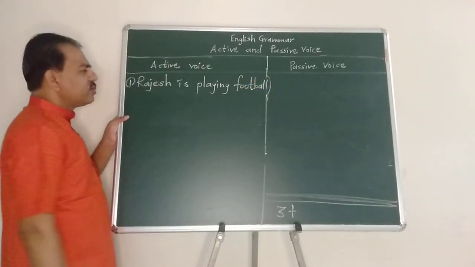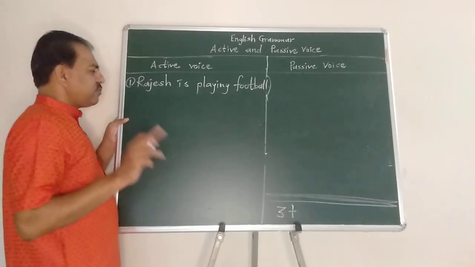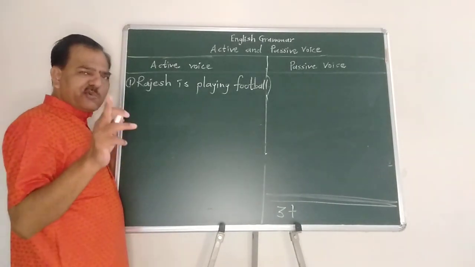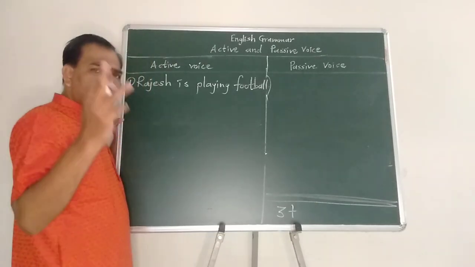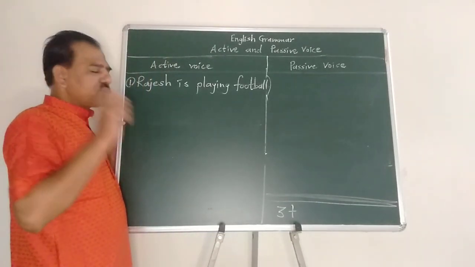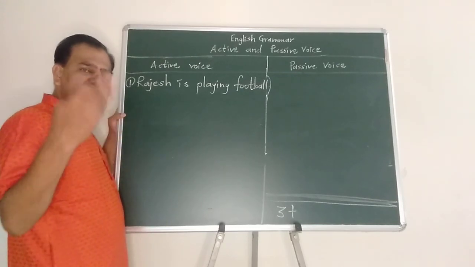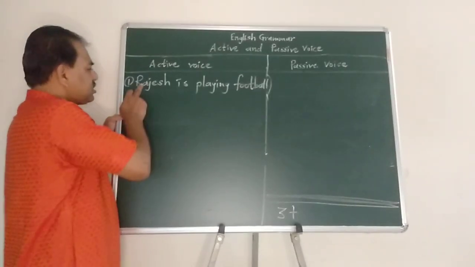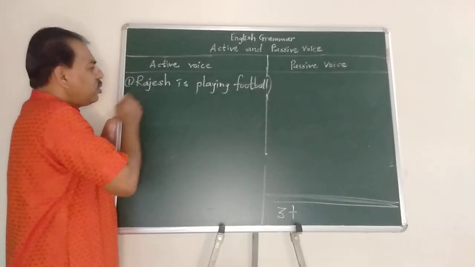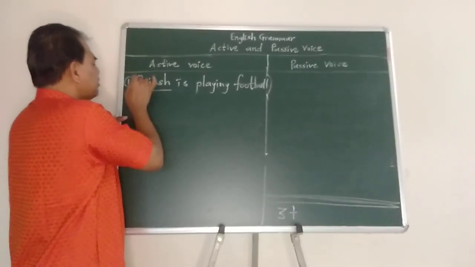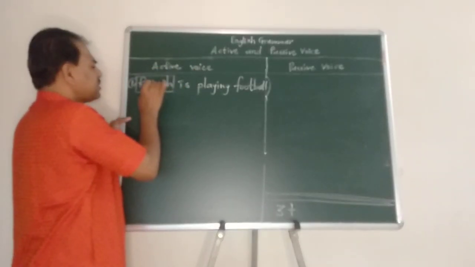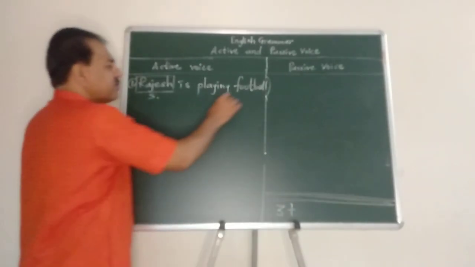Rajesh is playing football. Now again the same question. Who is the question for finding out the subject, and what is the first key to find out the direct object? If we do not get a direct object, then we have another key, whom. First, who, for the subject. Who is playing football? Rajesh is playing football. So the subject is Rajesh. What is Rajesh playing? Football.